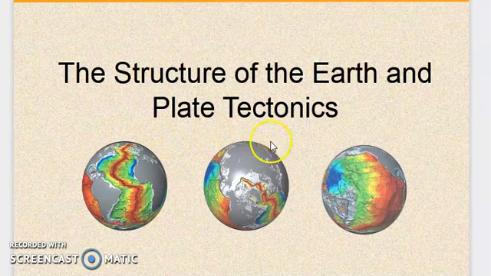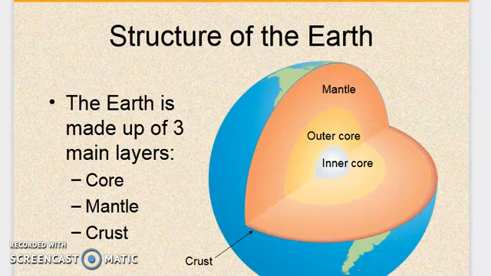Now, in this theory we are going to discuss the structure and the formation of the landforms of the earth. As we have already read in the previous chapter, the structure of the earth: inner core, outer core, mantle, and then the crust. We have three layers, or three structures, of the earth.